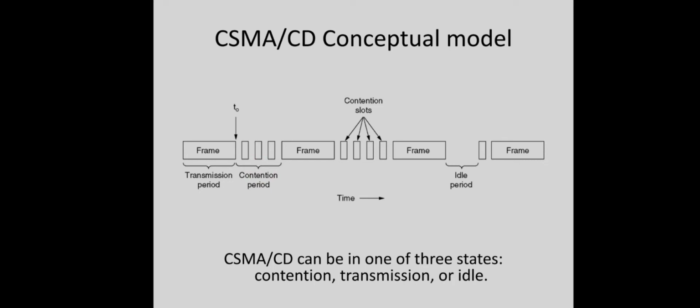Depending on the protocol used, like 1-persistent CSMA, p-persistent CSMA, etc., if two different stations find that the channel is idle, they may send the data immediately or they may defer until the next slot. In case of p-persistent, they will defer until the next slot depending on the probability they are choosing. At some point of time there won't be any station that wants to send data. So the channel will be completely free and that is called the idle period.